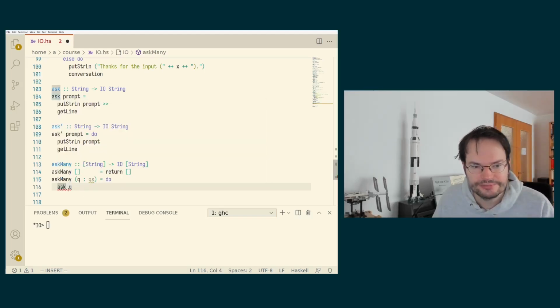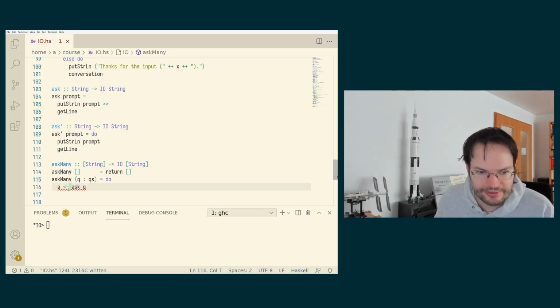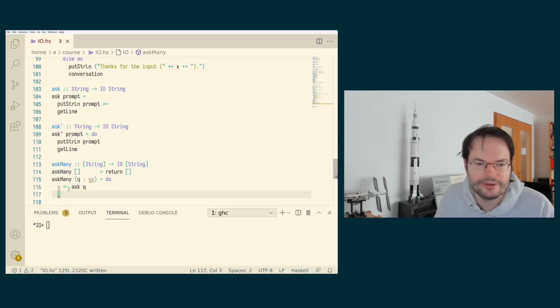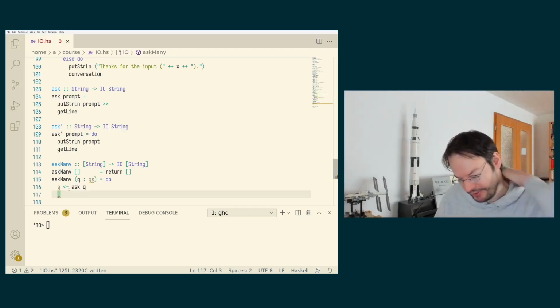But I can give a name to the result, for example, A, and now it's syntactically incorrect because the last statement in a do block cannot have a left arrow and pick up a result. And now we can ask the rest of the questions after we've done this, and that is another I/O action. But we then want to combine the results somehow, so I'm going to make this part of my do block as well.